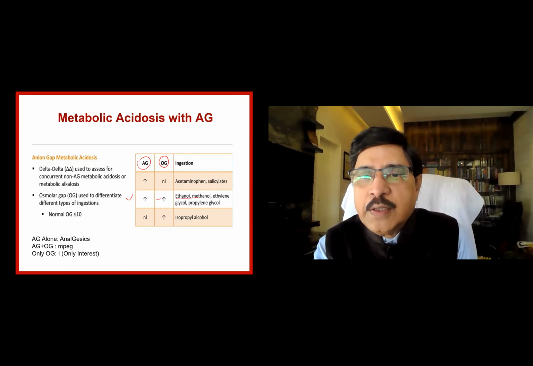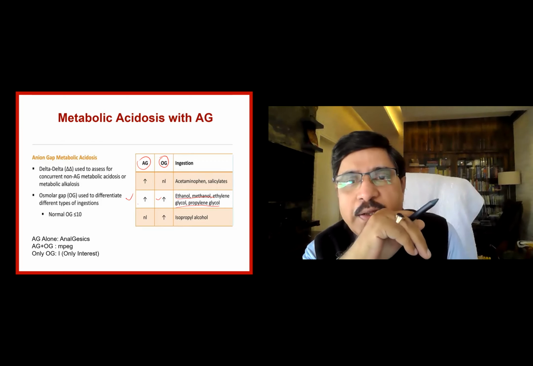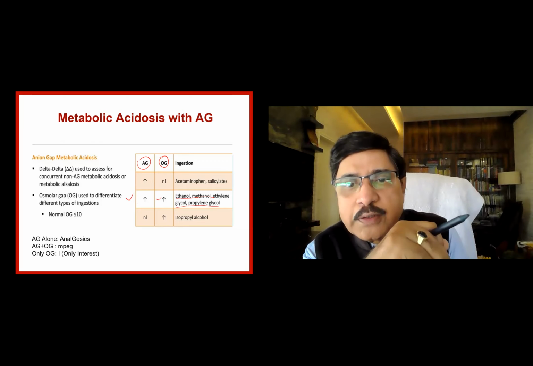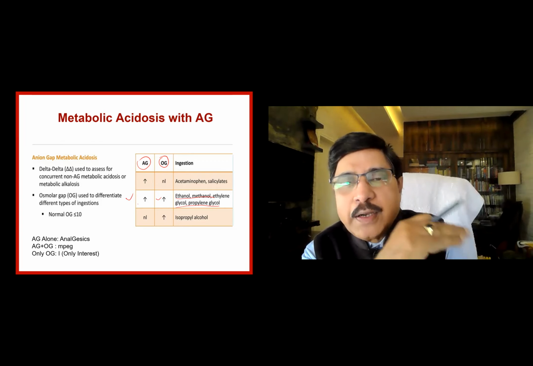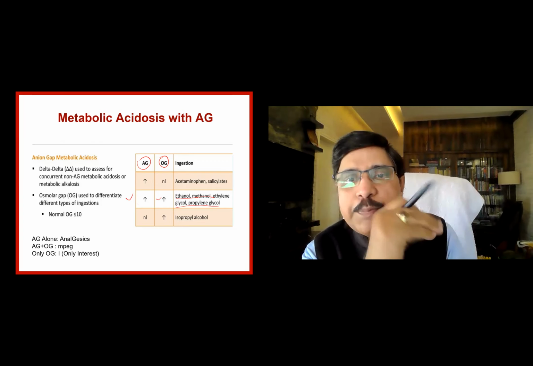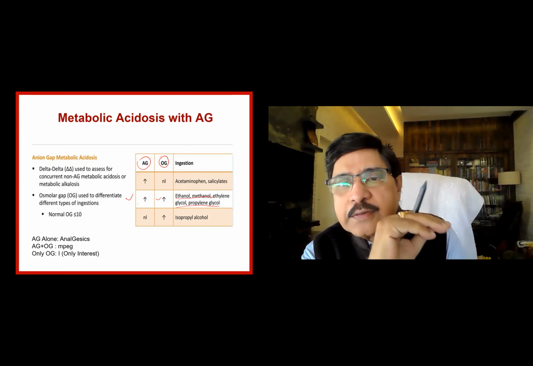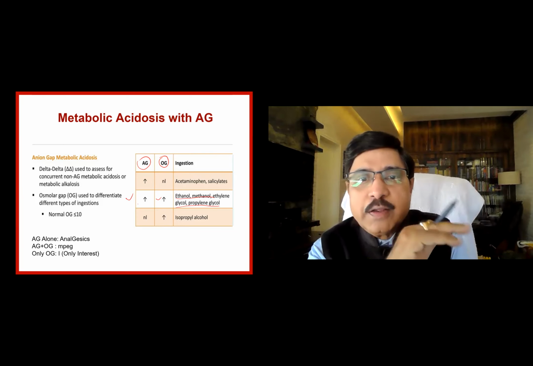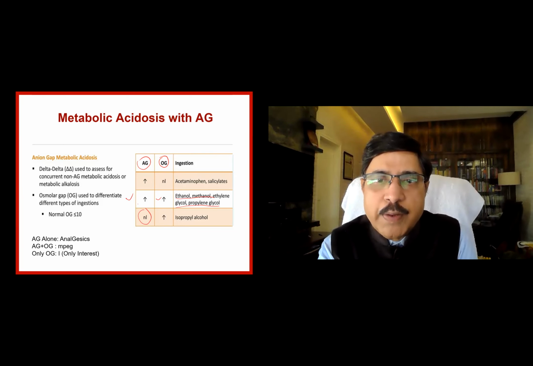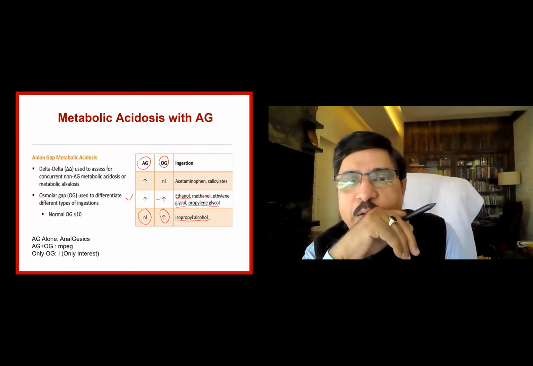We are dealing with ethanol, methanol, ethylene glycol, propylene glycol. Straight away the answer is there. Look at the osmotic gap and look at the anion gap. If both are widened, delta anion gap and delta osmolar gap, then it is ethanol, methanol, or ethylene glycol, or propylene glycol. If the anion gap is normal but the osmotic gap is increased, it is isopropyl alcohol.